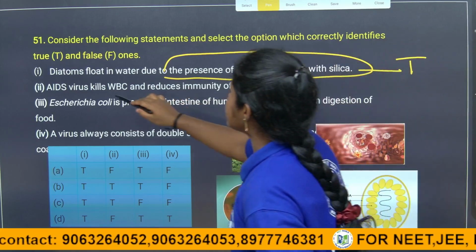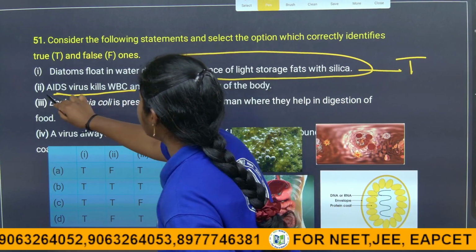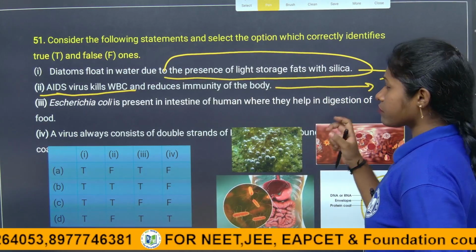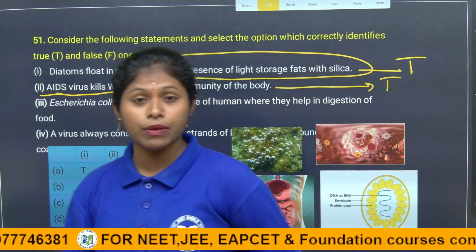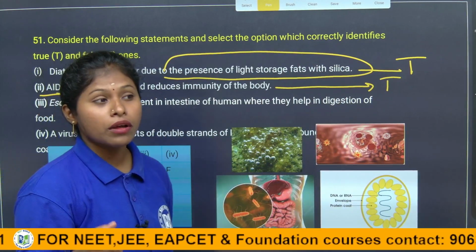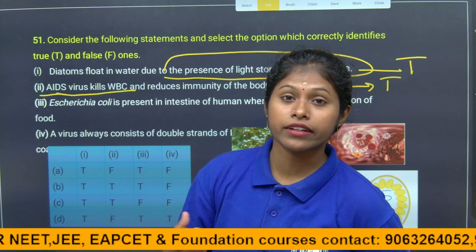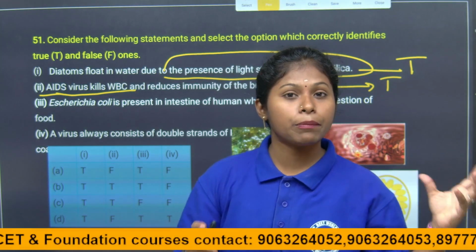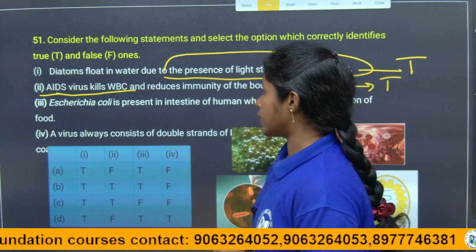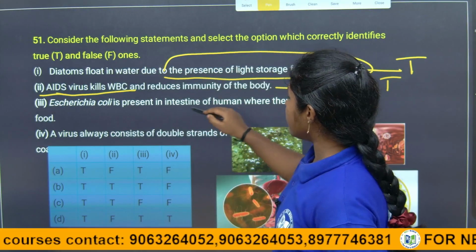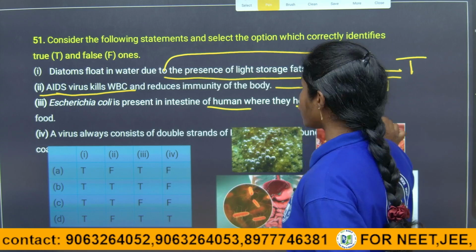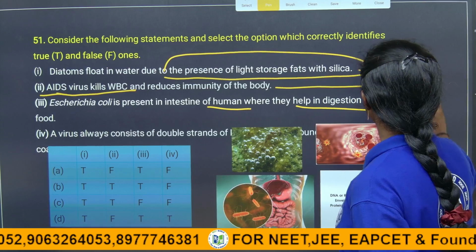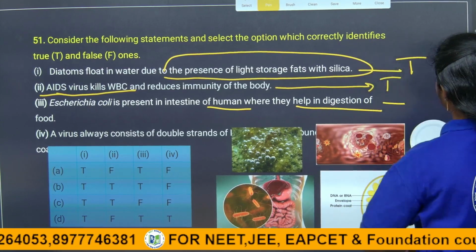The AIDS virus kills WBC, which reduces the immunity of the body. Of course it is also a true statement. The AIDS virus is transmitted through sexual intercourse, and also through needles used for an affected person and then used for a healthy person, and by blood transfusion also it will be transmitted, right? Escherichia coli is present in the intestine of humans, where it helps in the digestion of food. Of course it is a good bacteria which helps in digestion. This is also true.